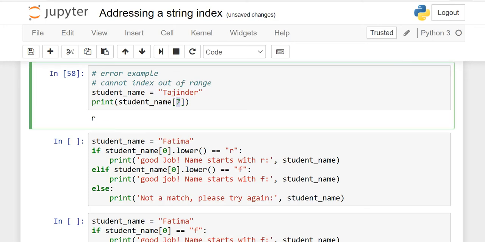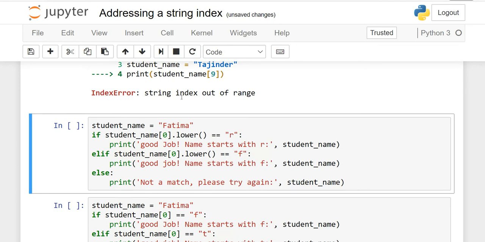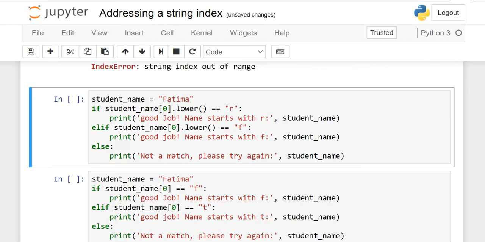Right? If you want to change, make it 9 or 10, again you will get the same error, string index out of range. So you should be very careful. If you want to retrieve a particular character, always you have to start with 0. The first letter or character should be 0 and so on.